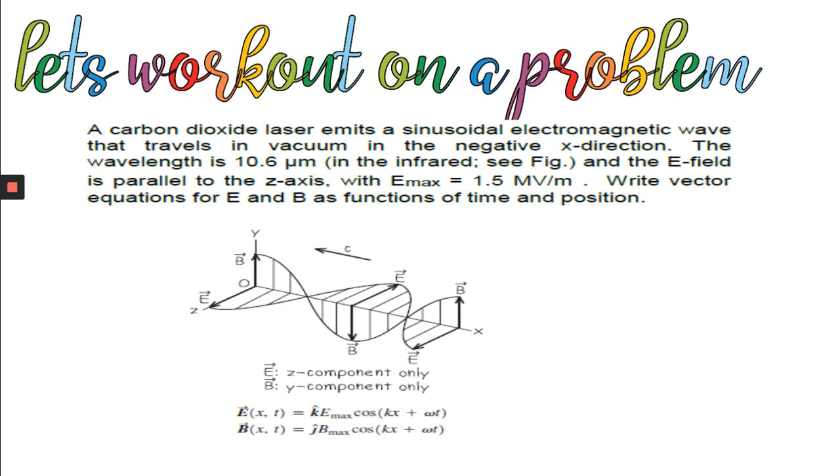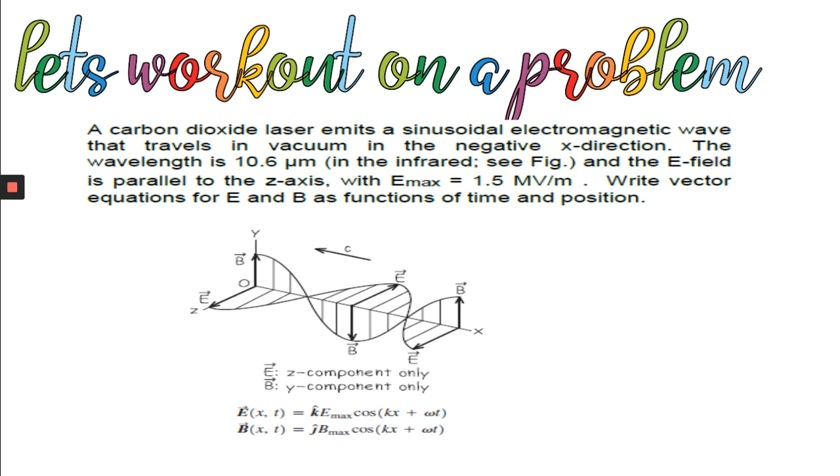Because, as I have told you from the beginning, when there is a time varying electric field and time varying magnetic field, energy is propagated. Oscillating electric field means it has some maximum value, then decreases, then increases like this. Here, the maximum value of the electric field is 1.5 megavolt per meter, or you can say this is the amplitude of the electric field. Write vector equations for E and B as functions of time and position.